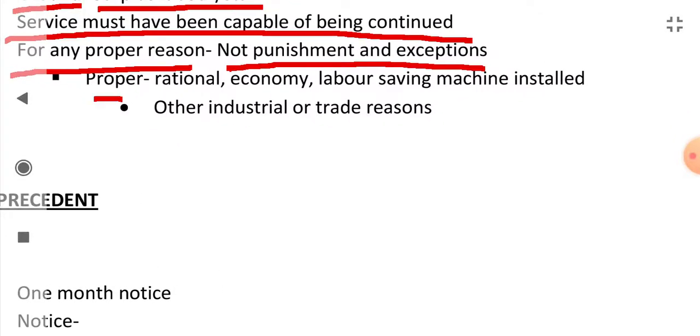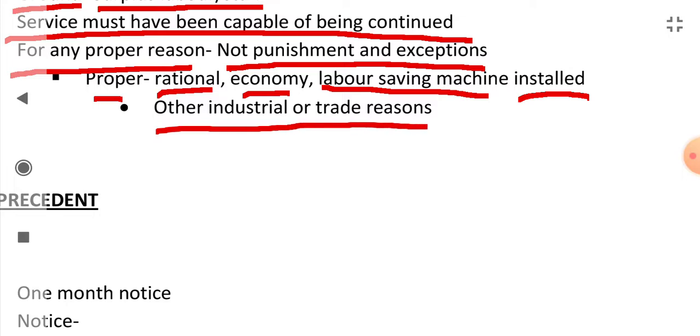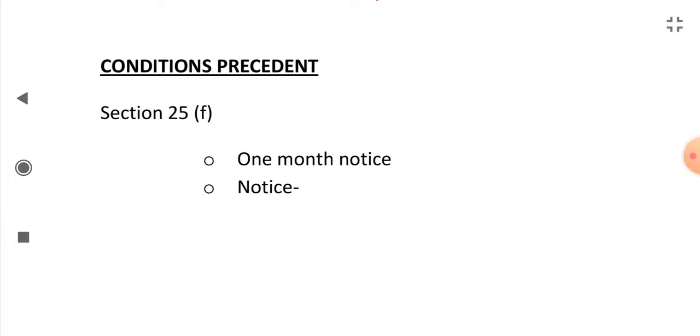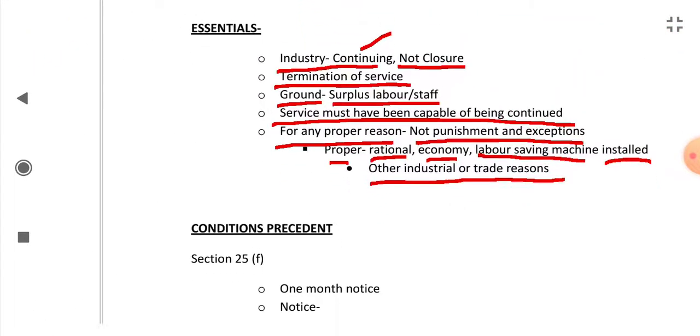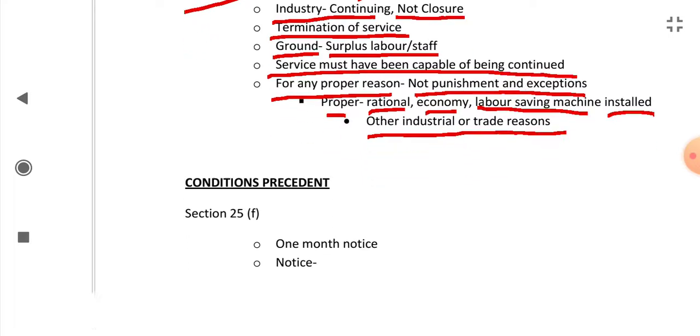The reason should be proper and rational, such as economy, labor saving machines having been installed so there is no need of extra labor, or any other industrial or trade reasons. So these were the essentials of retrenchment.